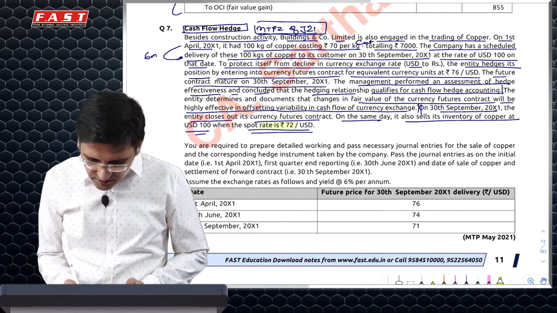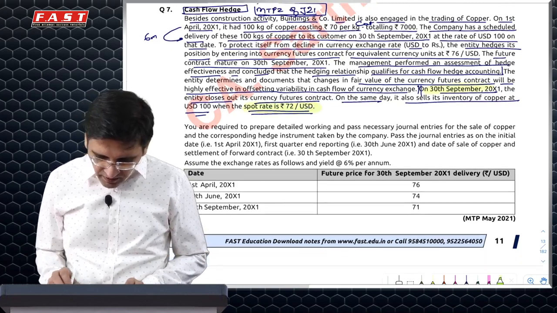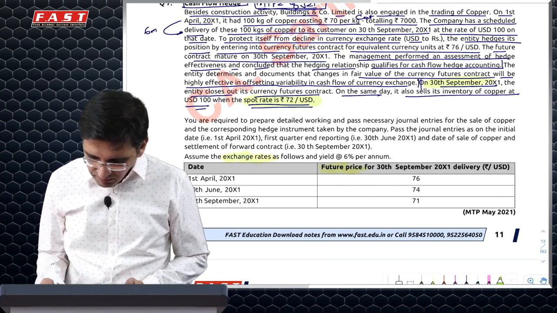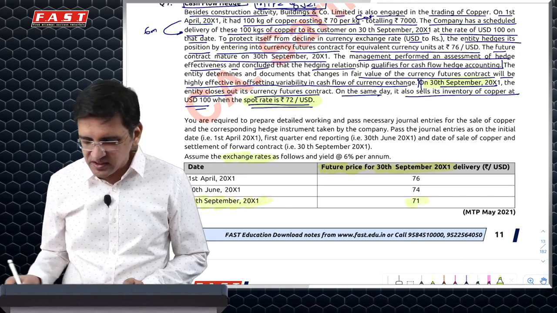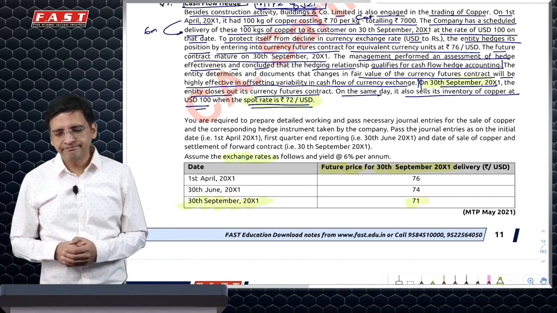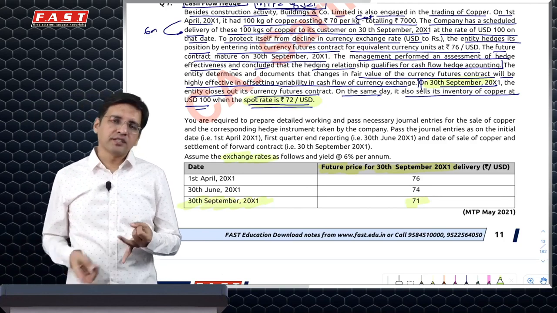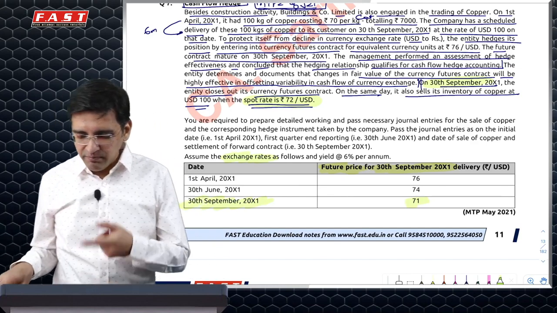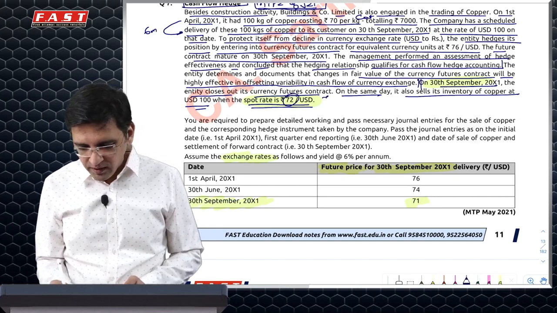Here they have given that the spot rate on 30th September is 72, whereas here they have given that the exchange rate for the future price for 30th September on 30th September is 71, which is very, very unusual. Because if you take a future on 30th September for 30th September, that is nothing but the spot rate. So ideally this should have been 72 or this should have been 71.